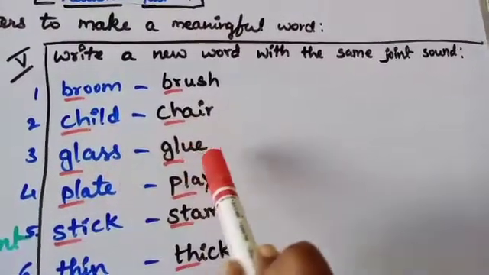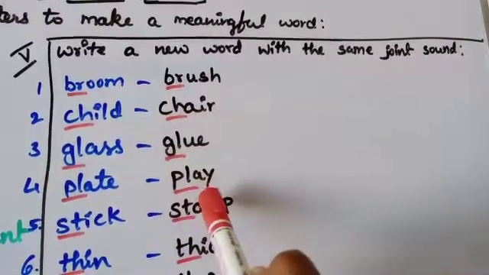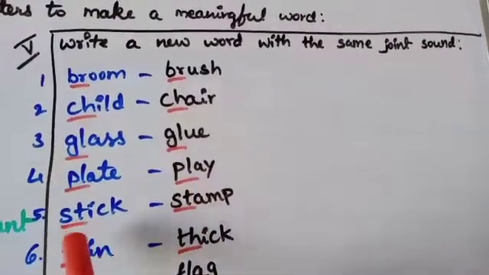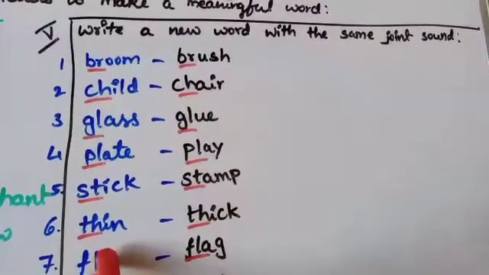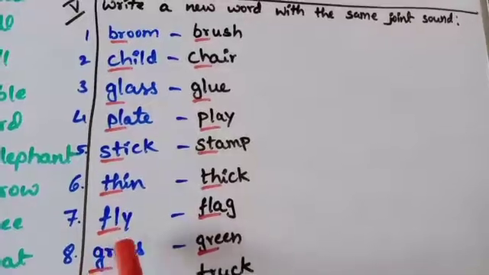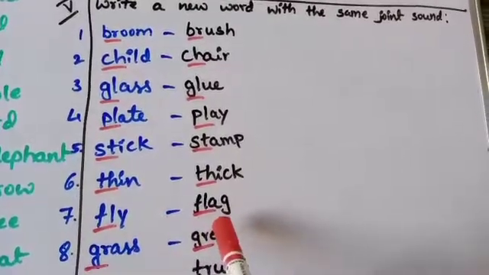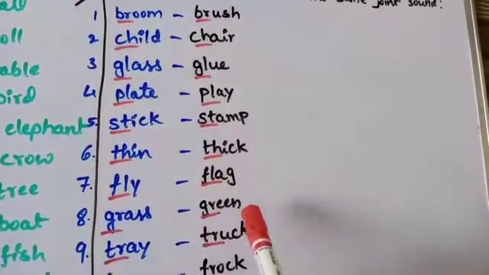Glass, glue. Plate, play. Stick, stamp. Thin, thick. Fly, flag. Grass, green.